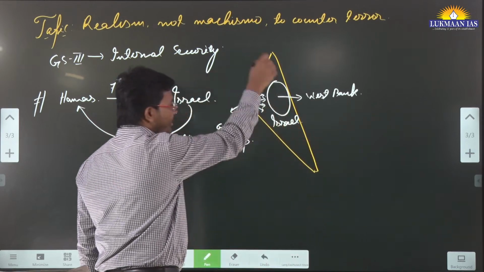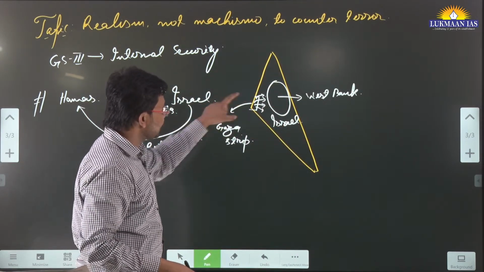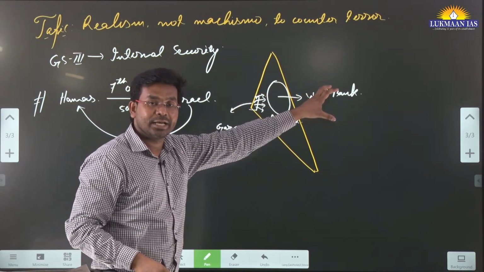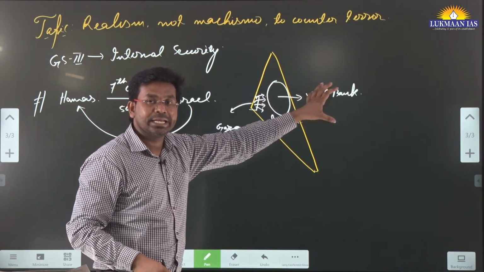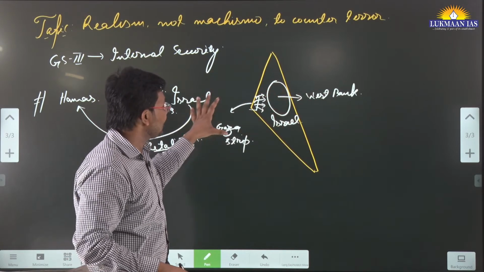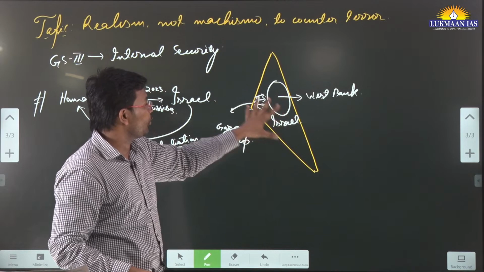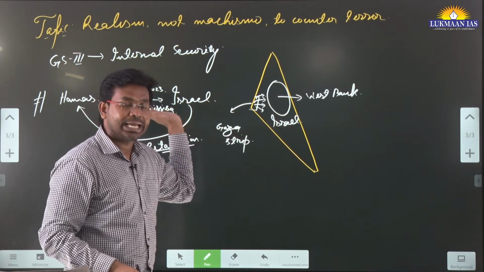This is the map of Israel. Here we have the Gaza Strip, here we have the West Bank. In the West Bank we have the Palestinian Authority and the Palestinian Liberation Organization, but in the Gaza Strip we have Hamas. Hamas conducted an attack on 7th of October and Israel is doing a retaliatory attack.